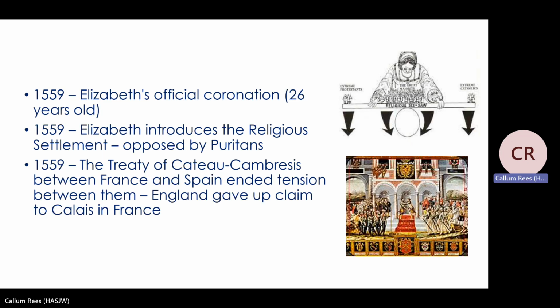And so when Elizabeth has her official coronation, she's 26 years old. She's unmarried. She's obviously a female queen. And so some would look at her and think of her as being a weak queen. Now, she rules over a population of Catholics, but also Protestants. She herself has been raised as a Protestant, so she is going to be mainly Protestant.